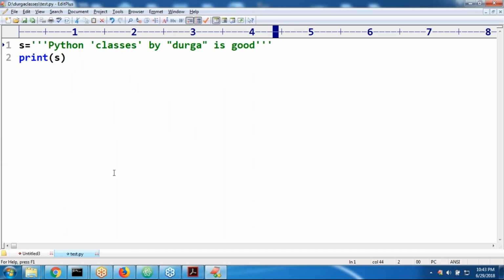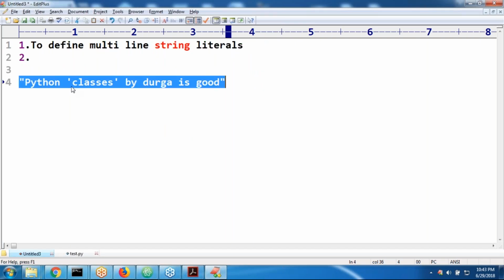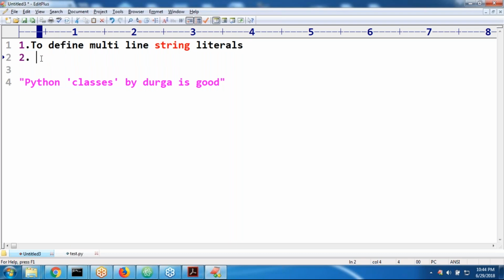Sir, so we can represent a string literal either by single quotes or by double quotes or by triple quotes also. If it is a triple quote, we can define multi-line string literals, and after that, to use single quotes and double quotes as symbols, happily we can go for triple quotes. Clear, right? Any doubt?